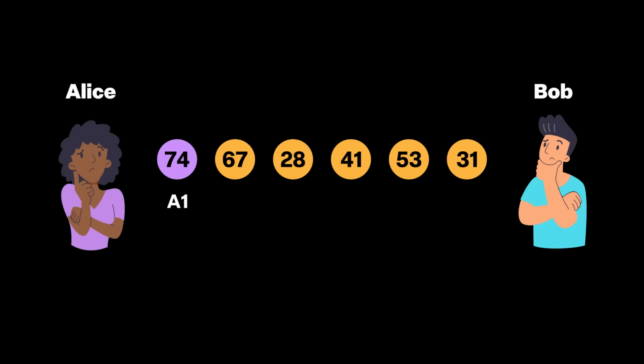Then it's Bob's turn to choose from an end. Maybe the 67. Back and forth until all the coins have been taken. Adding up, we see that Alice lost. Could she have won? Yes. Let's start over. You may have figured out that we can again mark the coins odd and even. Here the coins in the odd positions add up to more than the coins in the even positions.